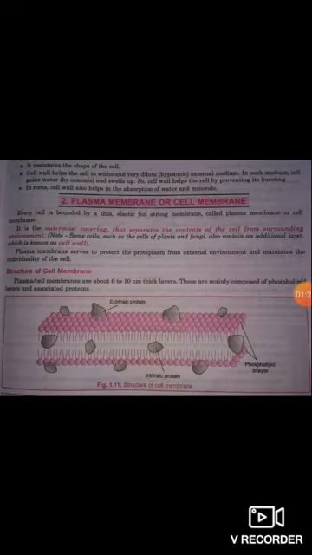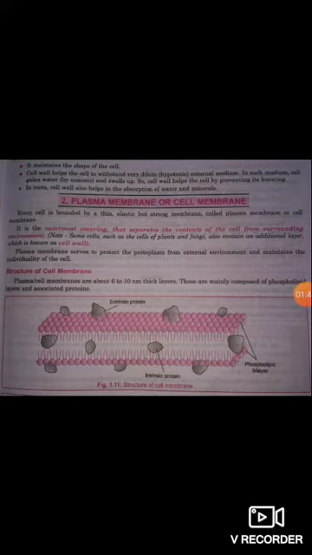And we discussed about the functions of cell wall. Cell wall represents a kind of exoskeleton and provides rigidity and mechanical support strength to the cell. It maintains the shape of the cell. Cell wall helps the cell to withstand very dilute, that means hypotonic, external medium.